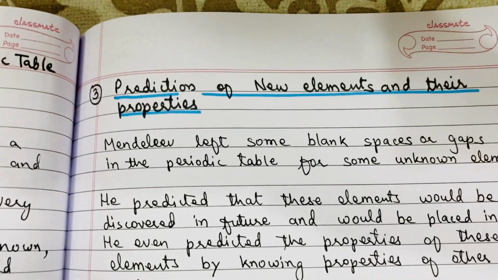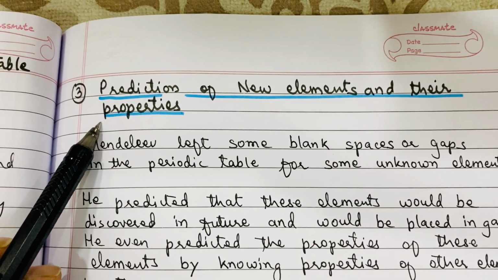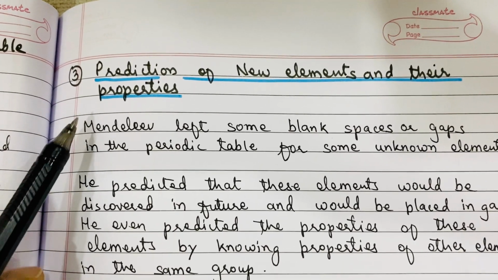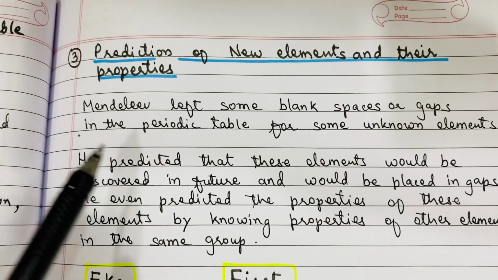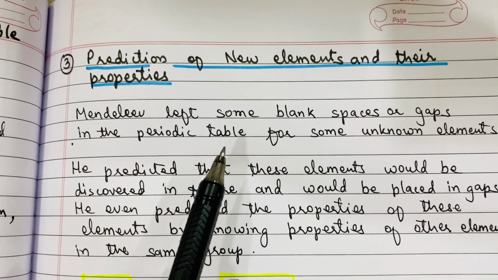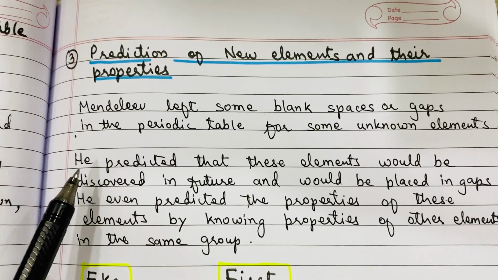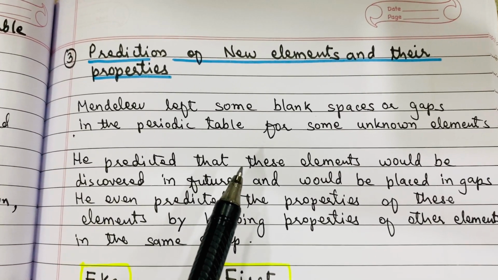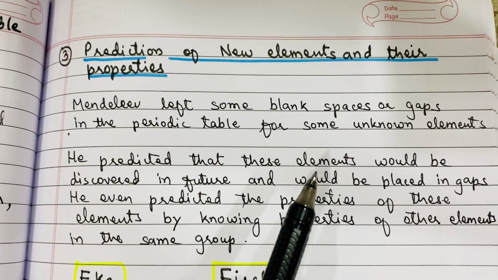The next advantage of Mendeleev's periodic table is that he predicted some new elements and their properties. While making the periodic table, Mendeleev left some blank spaces or gaps for some unknown elements. That means he predicted that there must be some elements, and he assigned them some place in the periodic table.